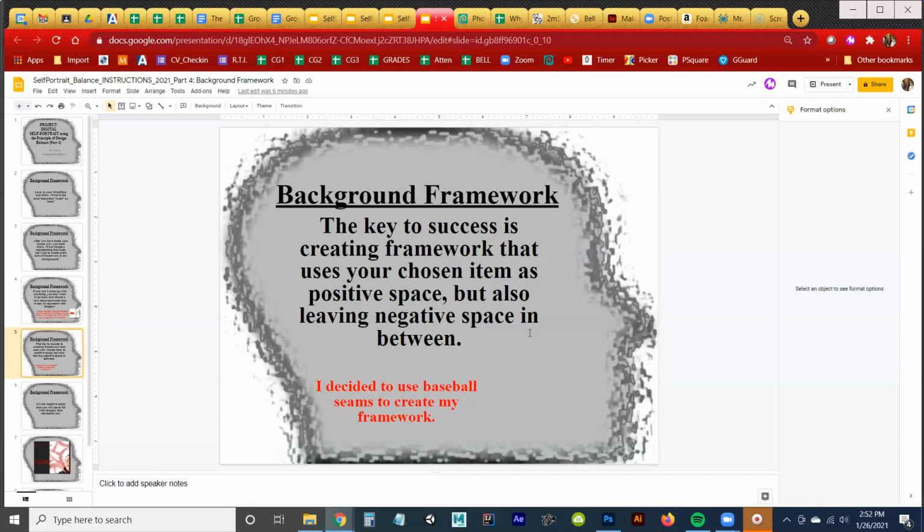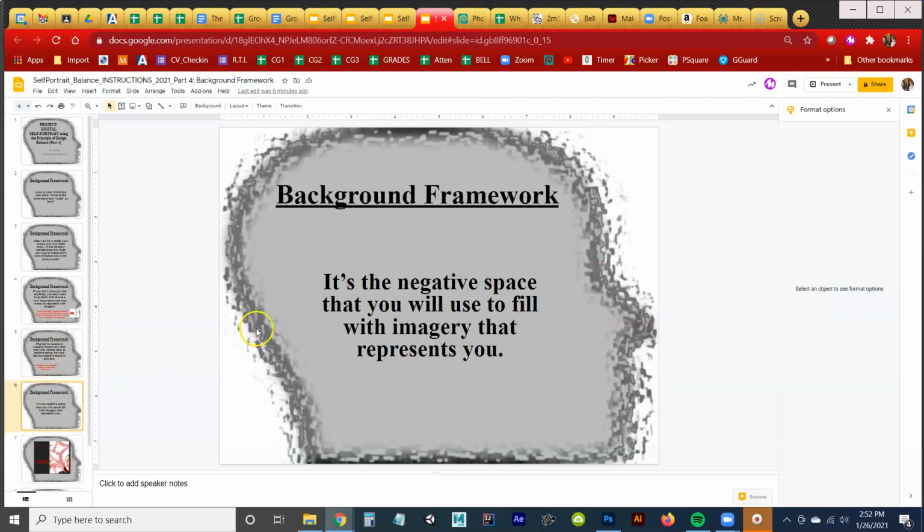We talked about positive space and negative space when we discussed the elements of art. It's very simple. Positive space generally has something that is recognizable. Negative space is something that is sort of empty, blank, or is unrecognizable. So I want to use seams to create my framework. It's the negative space. This is a reminder. It's the negative space that you will use to fill with imagery that represents you.